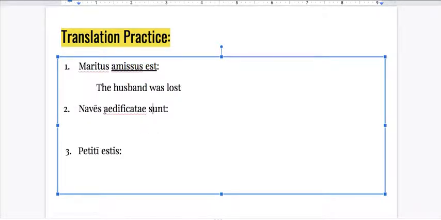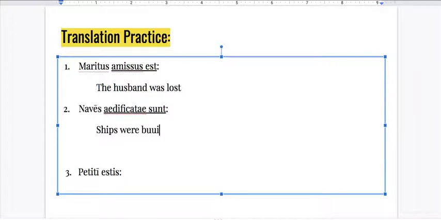Naves adificatae sunt. Underline the part that's the verb. This whole big unit here, and that's going to be, ships were built. And then petiti estis is y'all were sought. Okay?